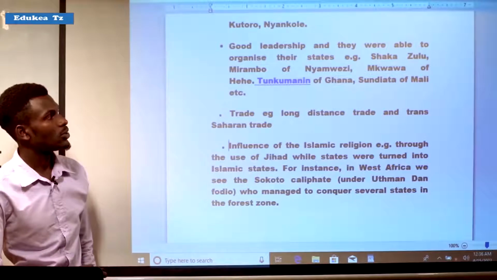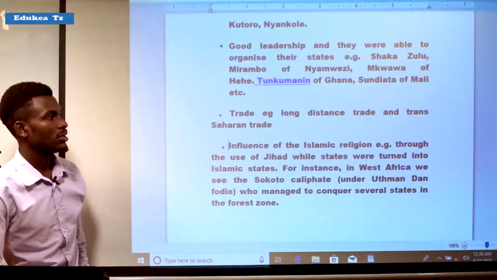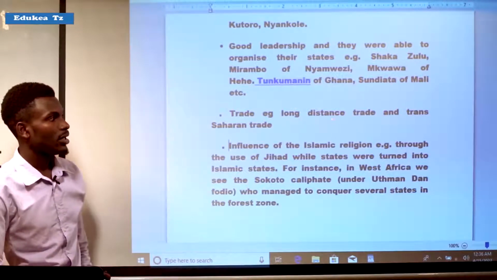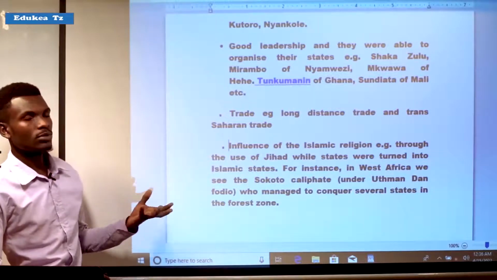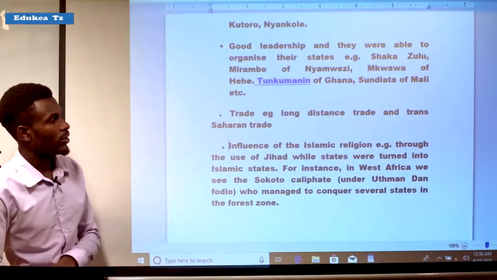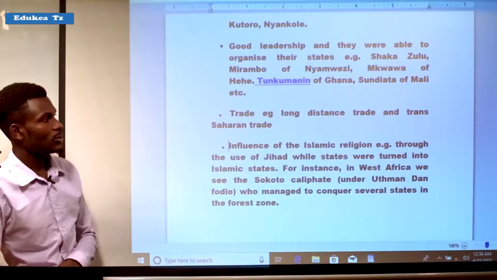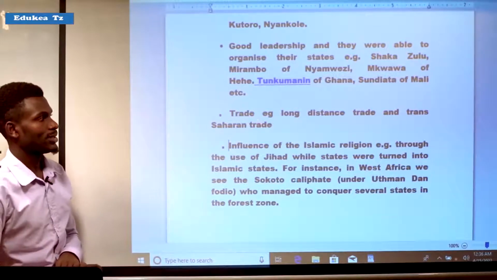the areas or societies which participated fully in long distance trade between the people of the interior of East Africa and the Arab and Swahili traders from the coastal area. So they accumulated a lot of wealth, and that led to the formation of states, or centralized states, as they participated in trading activities.